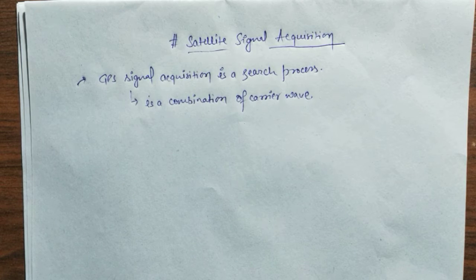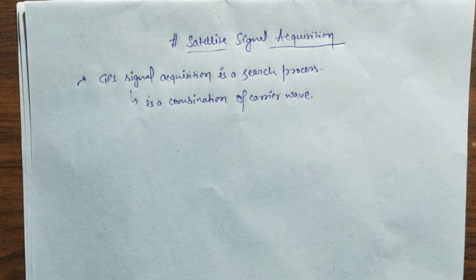In order to extract the navigation message from the GPS signal, it is necessary to remove the carrier wave, that means demodulate, and despread the C/A code. After demodulation and despreading, we get only the navigation message and noise. These navigation messages are then interpreted based on the coding scheme provided in the Interface Control Document, that is the ICD of GPS.